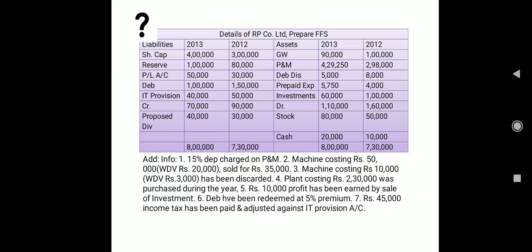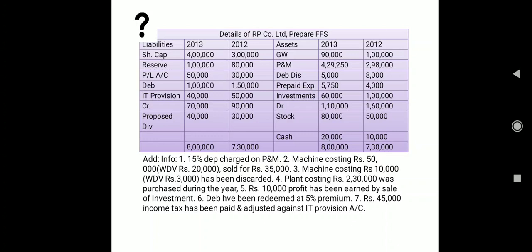Fine. Next we have plant costing rupees 2,30,000 purchased during the year. So you have made the purchase. Purchase means your fund will go out from your pocket. It is going to be an application of fund. Then next we have 10,000 profit earned by sale of investment. The sales value is not given here, but profit is given. And again, profit on sale of investment or fixed assets is all part of your non-fund income or gain.